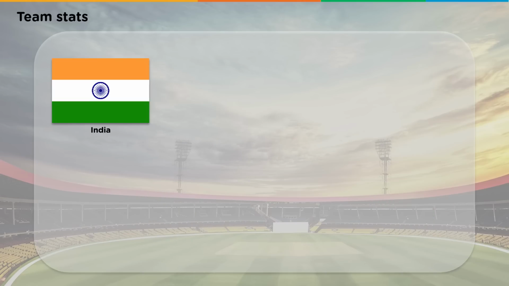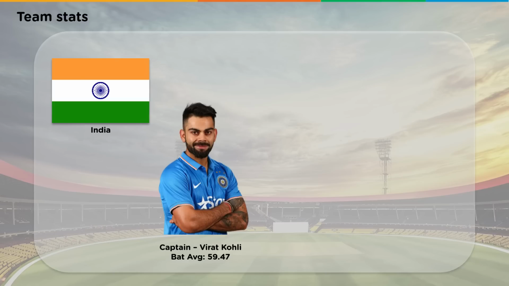India is one of the craziest cricket following nations in the world. Its popularity in cricket is unmatchable. Captain Virat Kohli leads India. He is without a doubt one of the best cricketers in the world. His batting average is close to 60.